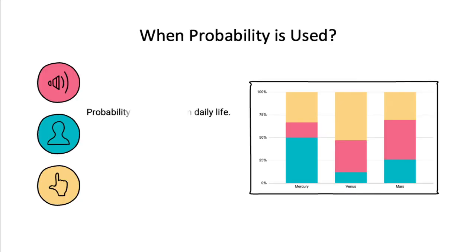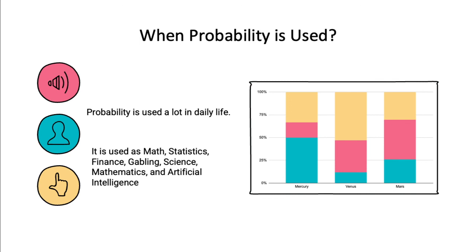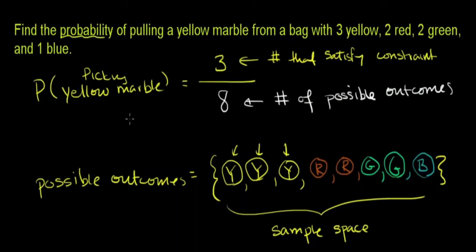We use probability in our daily life, and it is used in mathematics, science, finance, even in gambling, and in artificial intelligence.